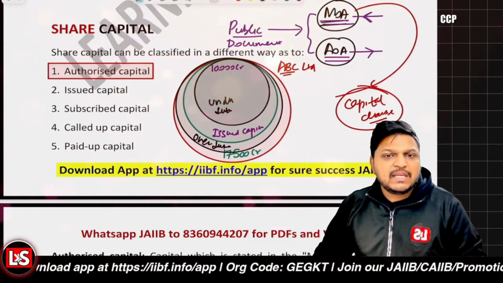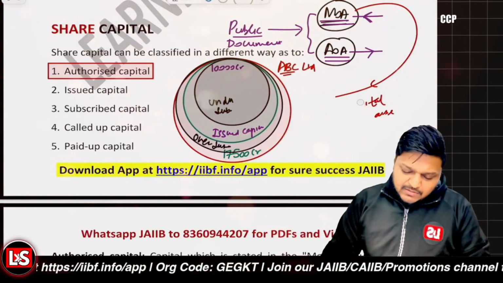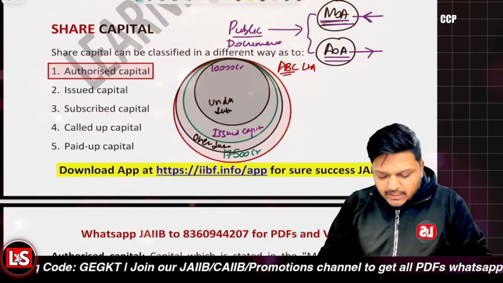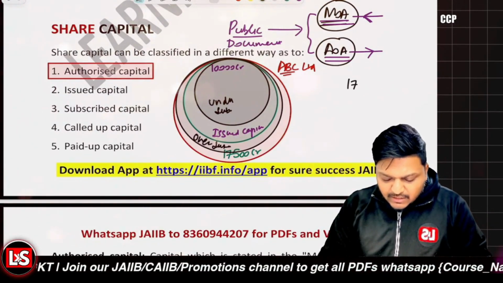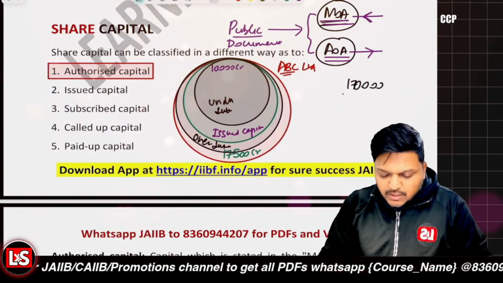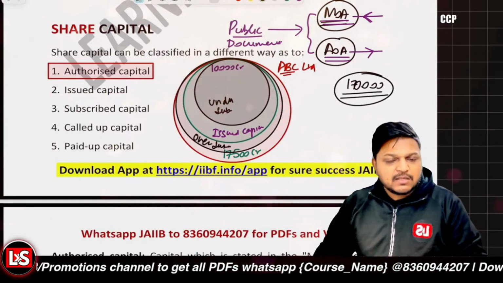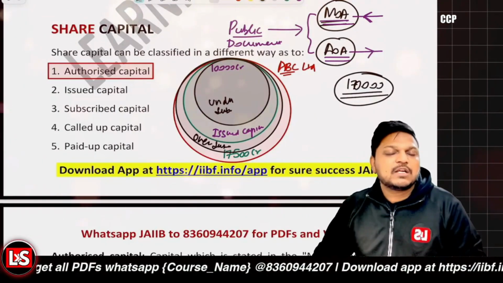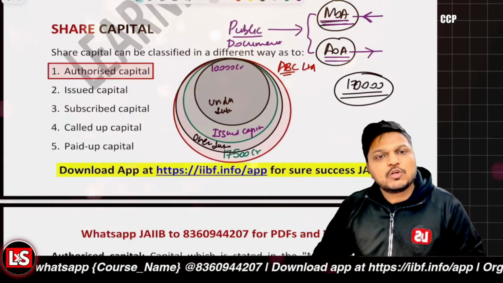Now what does this indicate? Let's say the company issued capital amounting to 10,000 crores. When the company issued the prospectus, the company received applications for more than 10,000 crore rupees, let's say 12,000 crores.